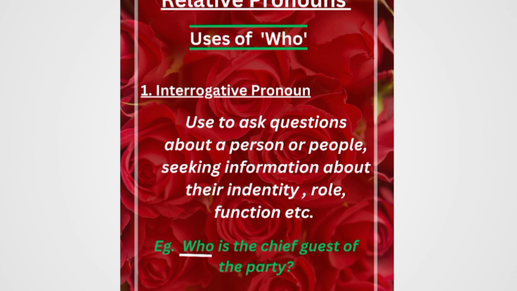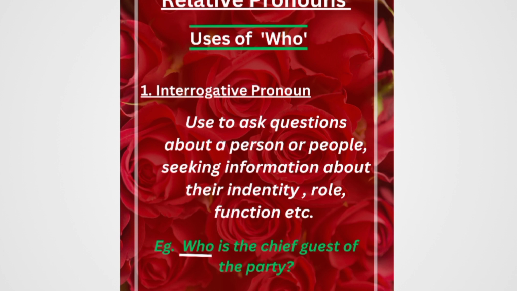So who is used for a person or people, means it is used for living things, but it is not used for animals. We shall discuss that for animals we use that and which, but as of now let's focus on the usage of who only. In Hindi, who means कौन, and the first use of who is as an interrogative pronoun.